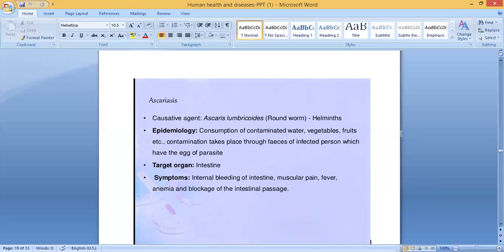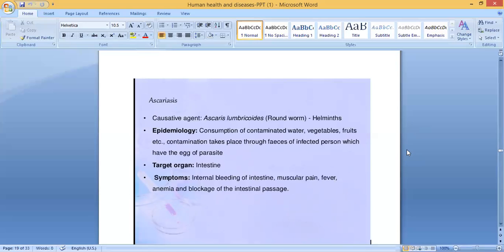It comes under helminths. Okay, helminths means nothing but all the worm parasites which live inside the body of other host and take nourishment and protection from that host, and also they may cause illness or diseases for the host. That is called the helminth group. So here the causative agent is Ascaris lumbricoides, that is roundworm.